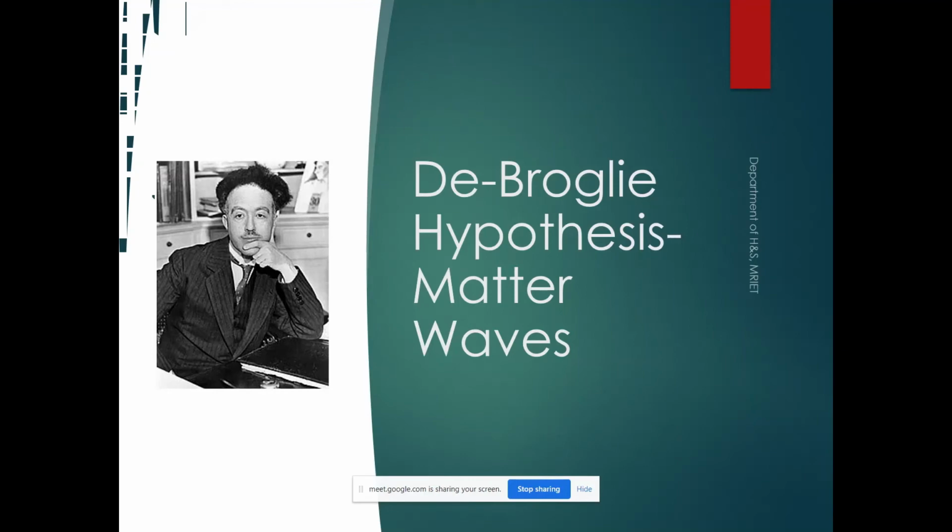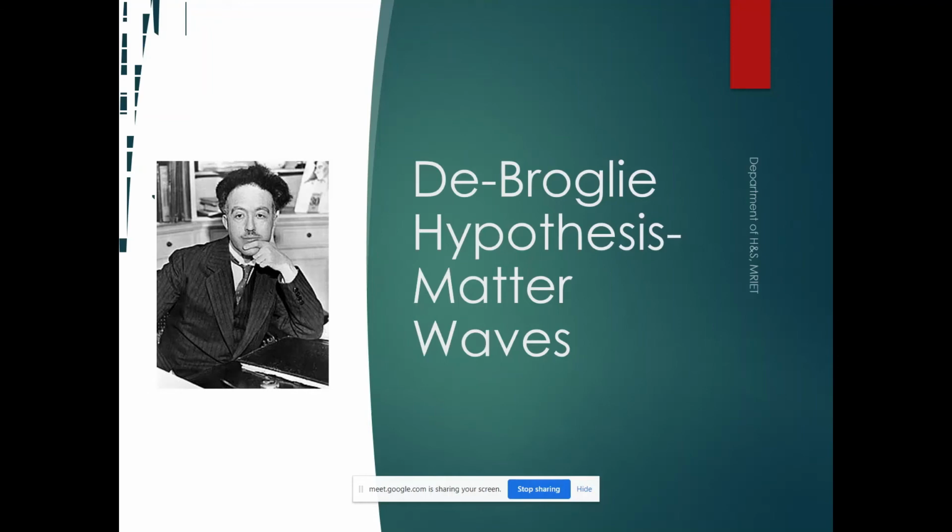Just as the rose smells good, the lily also smells good, and jasmine also smells good. Based on this symmetry in nature, without any practical evidence, he suggested that if light exhibits the dual nature, a material particle or matter also exhibits the dual nature. He suggested that in his theory named the de Broglie hypothesis.